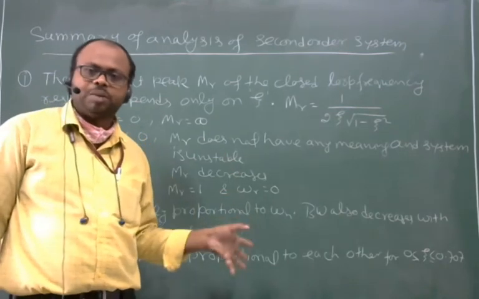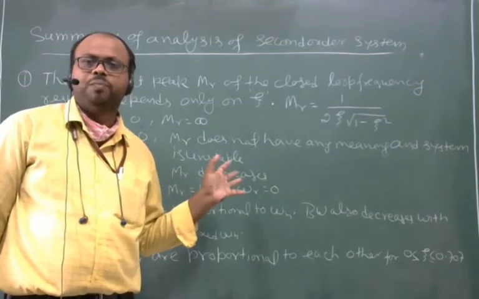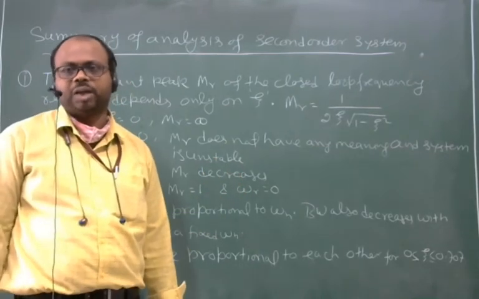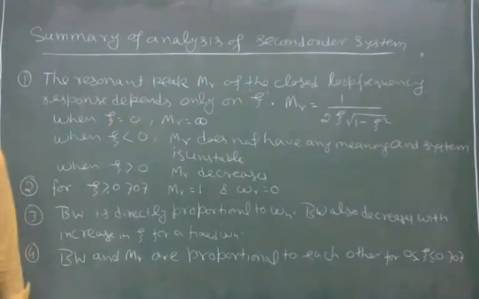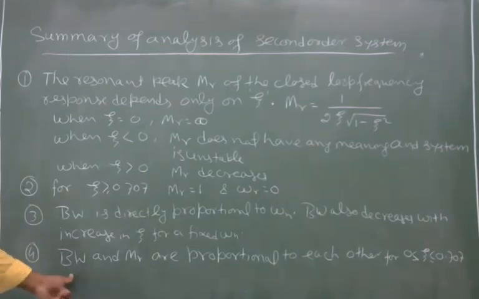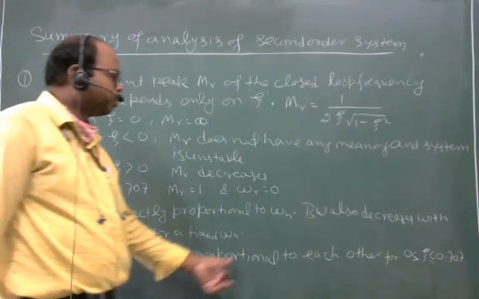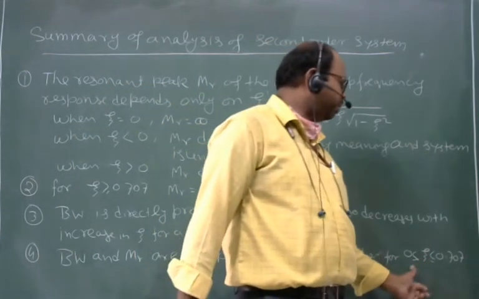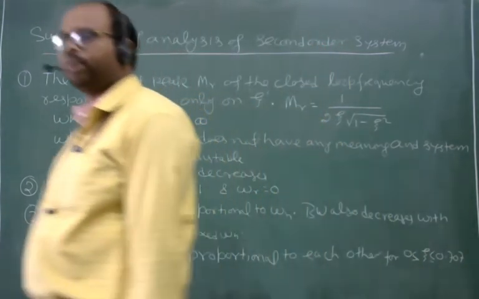Therefore, there is a relation between the two, the resonance peak and the bandwidth. And what is the relation? The relation is bandwidth and MR both are proportional to each other for zeta in between 0 to 0.707.